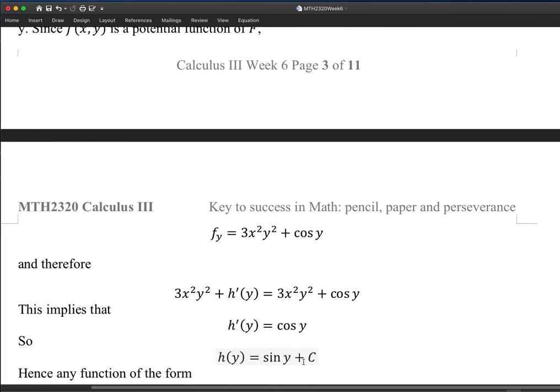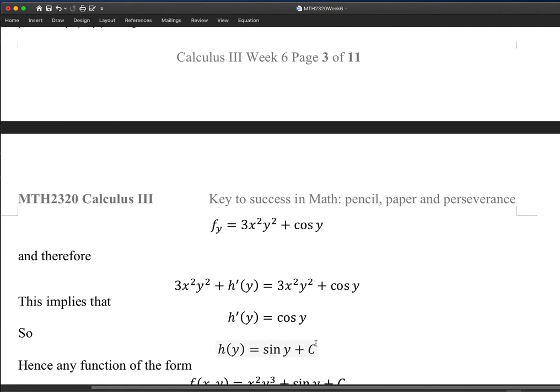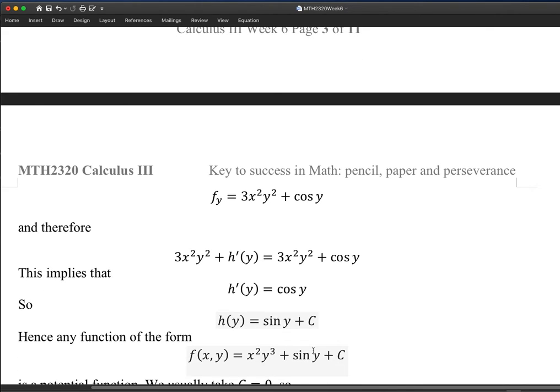Keep in mind, this time we are really working with a function of y only. So this C is an arbitrary constant. And a potential function is like antiderivatives: given a conservative vector field, there are many potential functions.